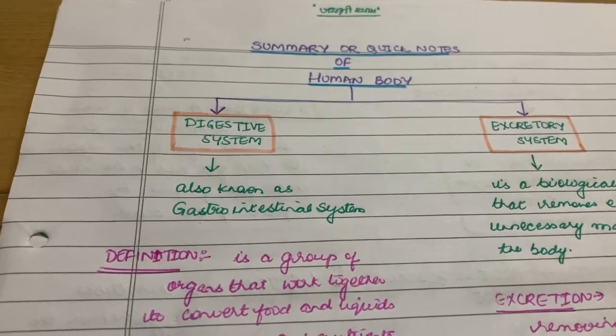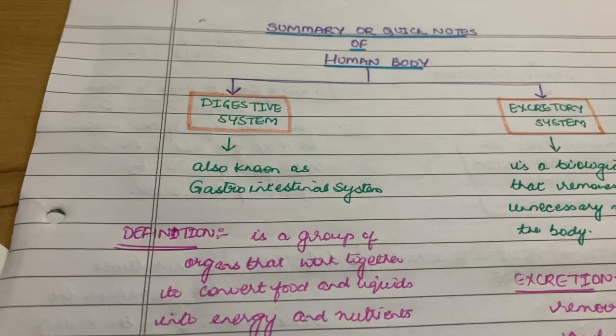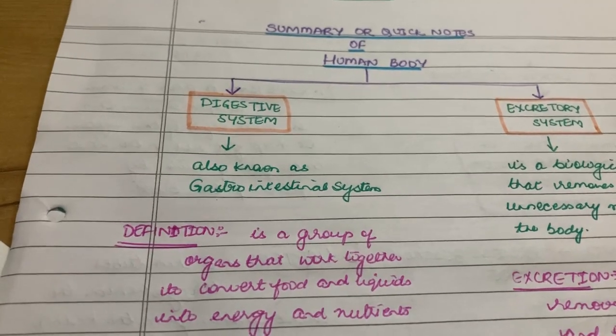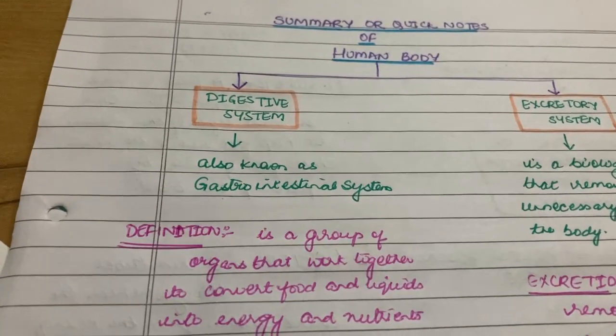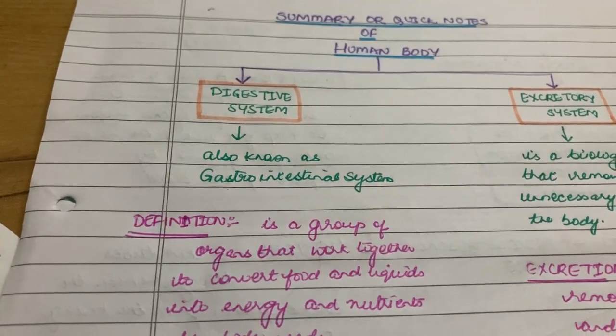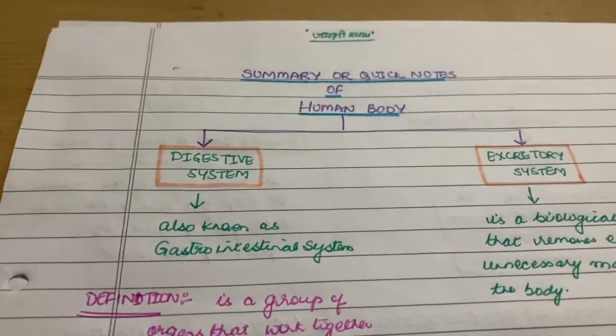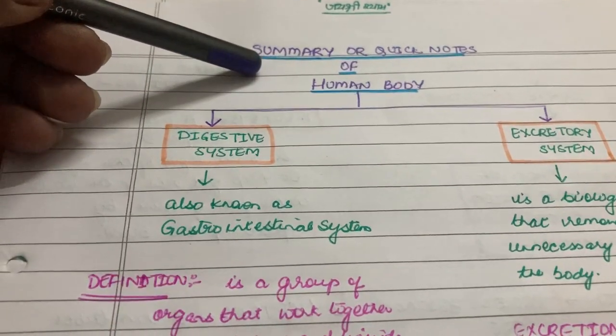And having a quick notes or summary like this is very useful when we are revising for the exam, so that we don't miss out on any smallest of the smallest part, whatever we have discussed in the chapter. So let's quickly start. Summary or quick notes of human body.